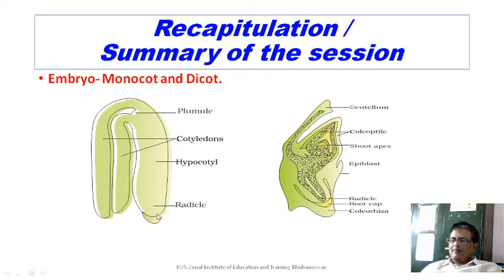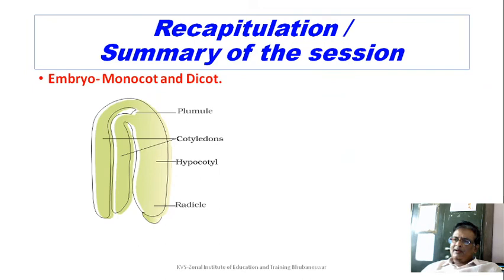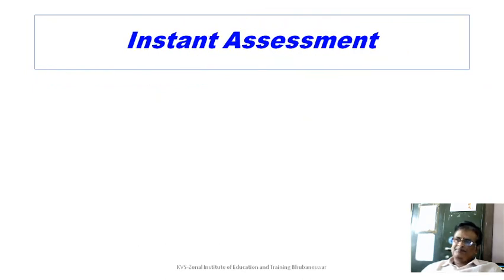And the root cap is obviously there. But in this case, you find the presence of coleoptile and there is a cover at the radicle and the root cap, you call it coleorhiza. You are expected to practice this diagram and draw and label it properly.